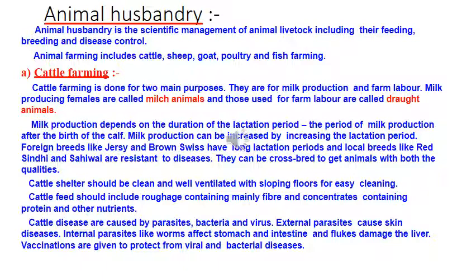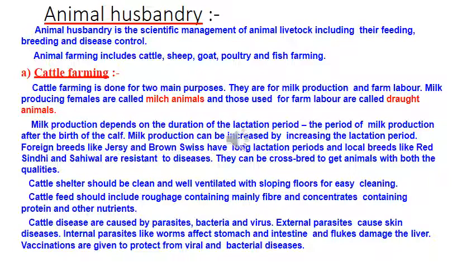Now, cattle diseases are caused by parasites, bacteria and virus. External parasites cause skin diseases. Internal parasites like worms affect stomach and intestine, and flukes damage the liver. You must have heard about liver fluke. Vaccinations are given to protect from viral and bacterial diseases. So, this is regarding the cattle farming.